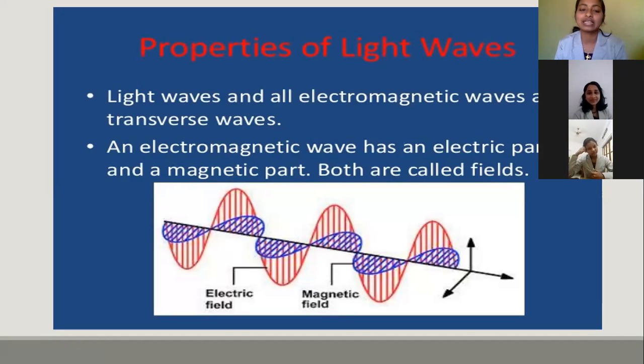The first property is that light waves and all electromagnetic waves are transverse waves. We already discussed earlier that transverse means perpendicular to the direction of propagation. So light wave is a transverse wave. This is the first property of light wave. And coming to the next property, an electromagnetic wave has an electric field as well as a magnetic part. Here we can see the diagrammatic representation, and these are the electric field and magnetic field.